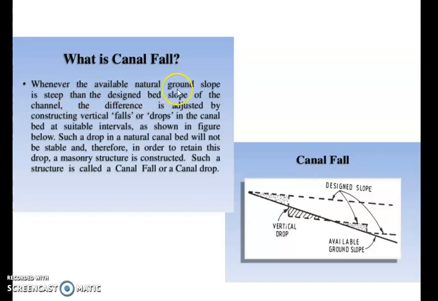Whenever the available natural ground slope is steeper than the designed bed slope, this is your designed bed slope, this is your ground slope, it is steeper than the designed slope of the channel. The difference is adjusted by constructing a vertical drop. So you can easily see that's why we need this vertical drop in the canal bed at suitable intervals.